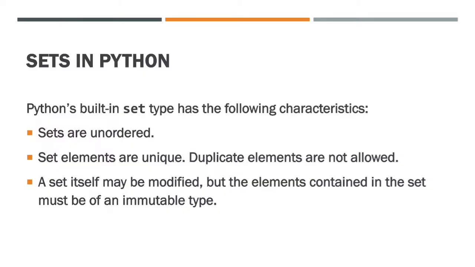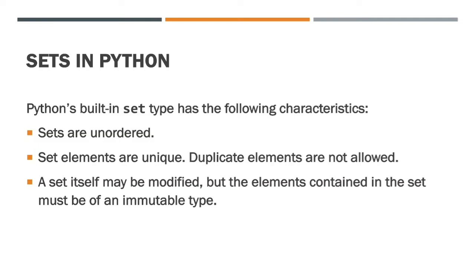Now, Python's inbuilt set type has the following characteristics, and according to these characteristics we are going to understand what sets actually are in Python. So first of all, sets are unordered. The meaning of unordered is, we have seen lists, strings and tuples till now, and we know that all of them can be accessed through indices. The inside elements in a list you can access with the help of indices, that is, the index value starting from 0 to length minus 1.